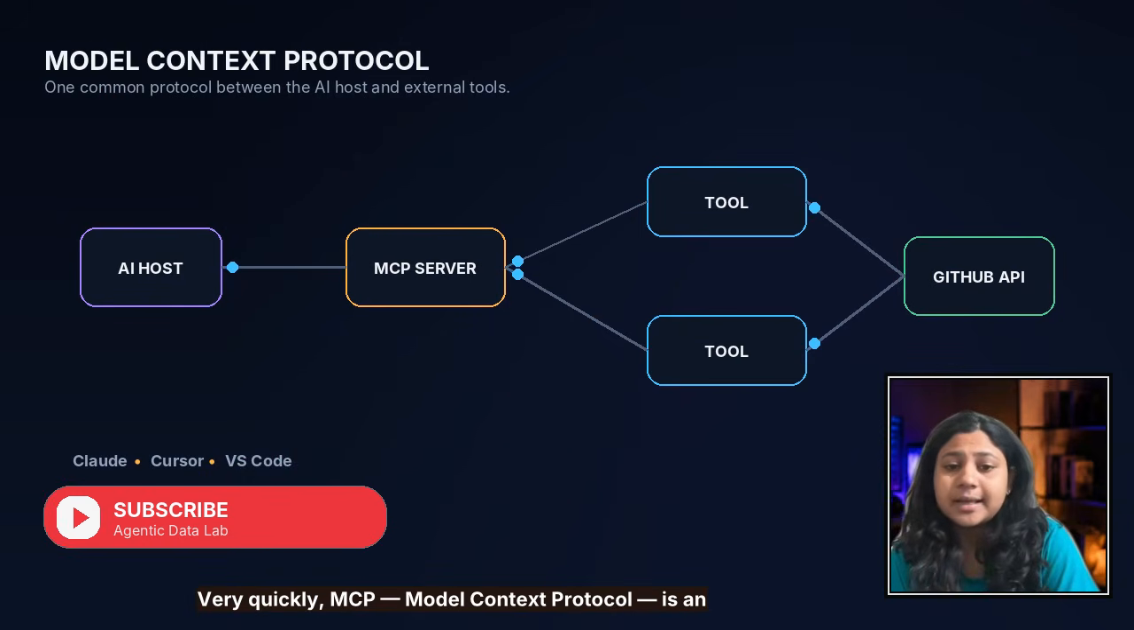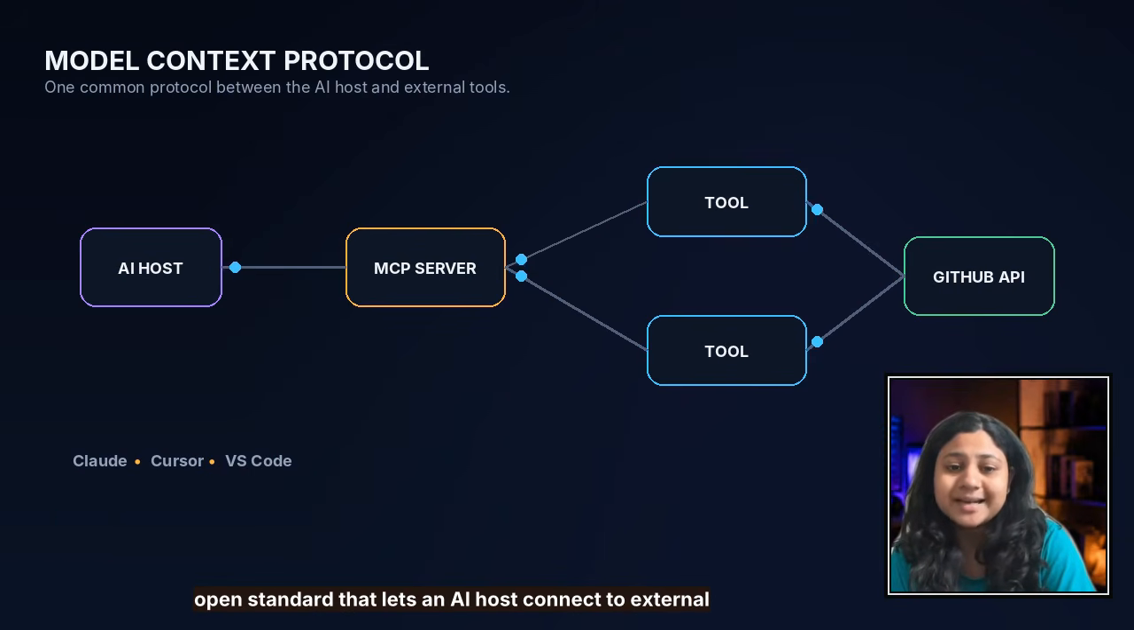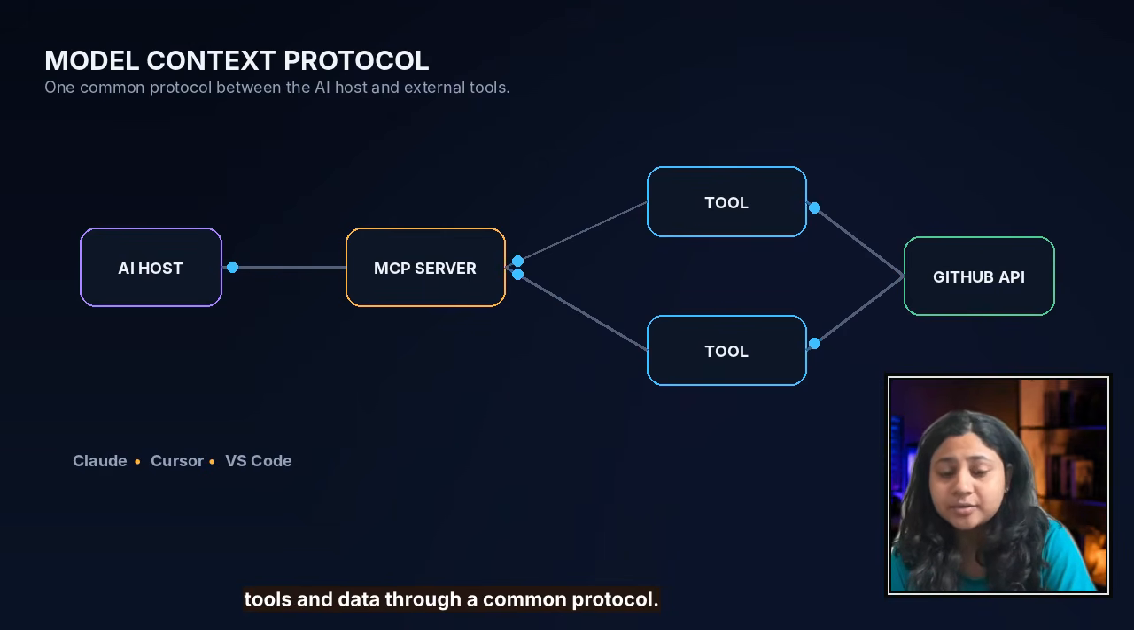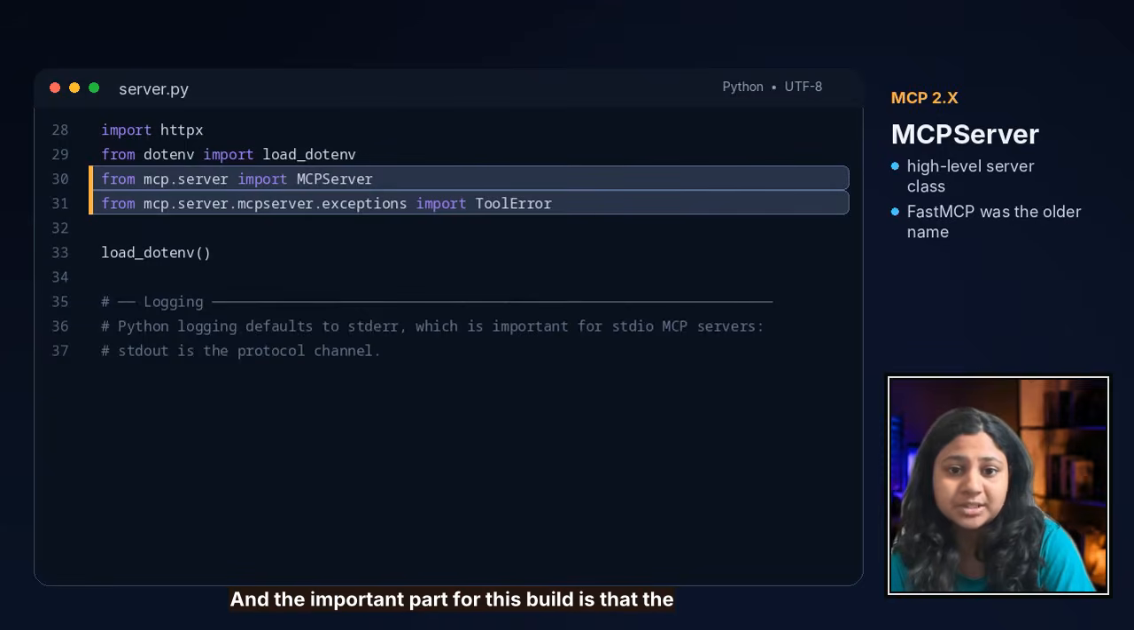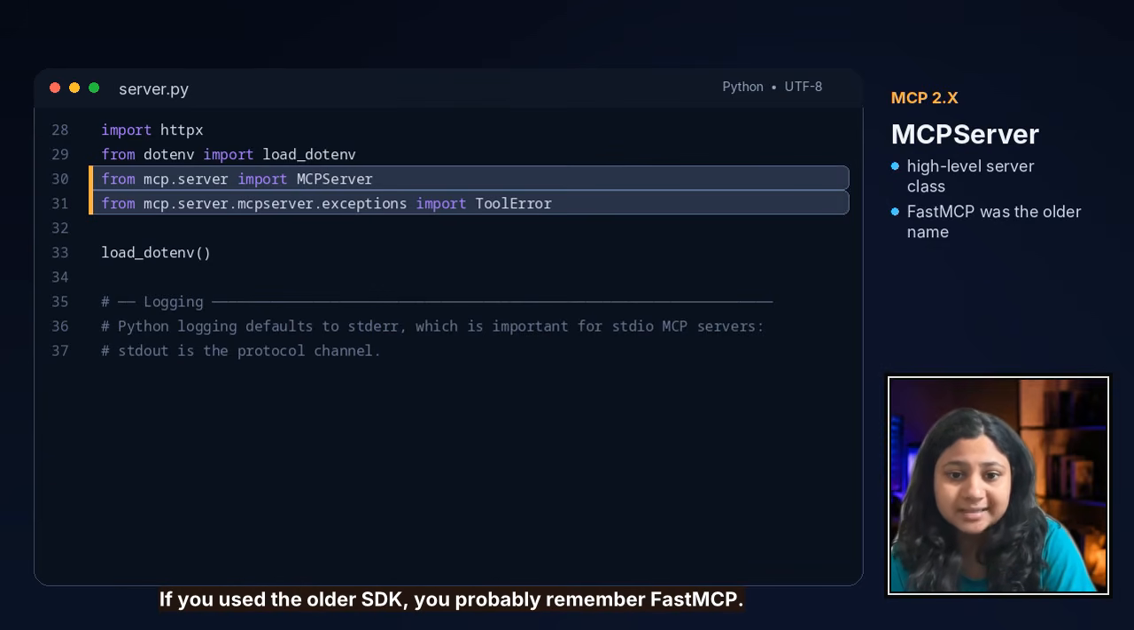So very quickly, MCP, Model Context Protocol, is an open standard that lets an AI host connect to external tools and data through a common protocol. Claude can use it, Cursor can use it, VS Code can use it, and the important part for this build is that the official Python SDK is now on the MCP 2.x line. And if you use the older SDK, you probably remember FastMCP. In MCP 2.x, the high-level server class is MCPServer.